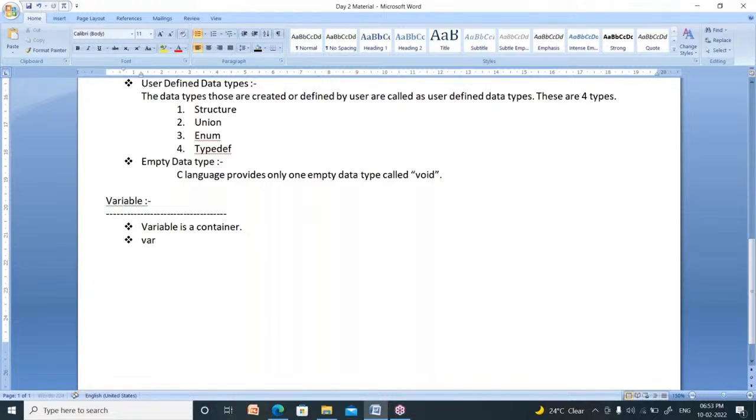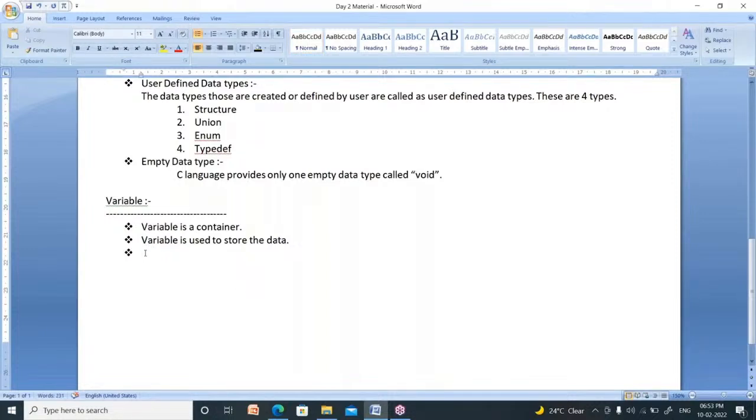What is the use of a container? A variable is used to store the data. So what is a variable? You have to say these two points: a variable is a container which is used to store the data.